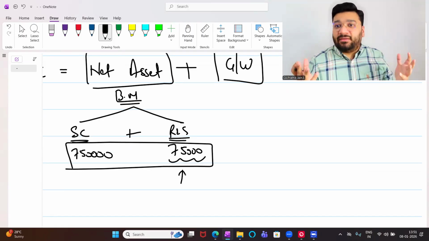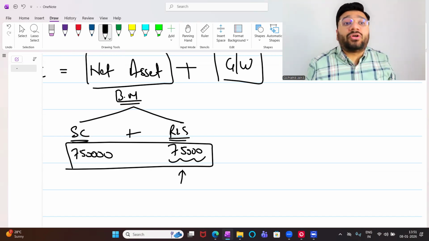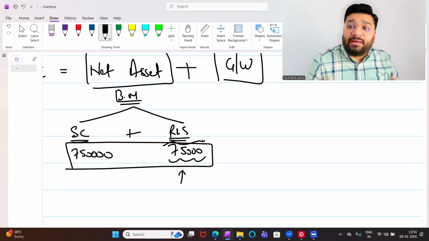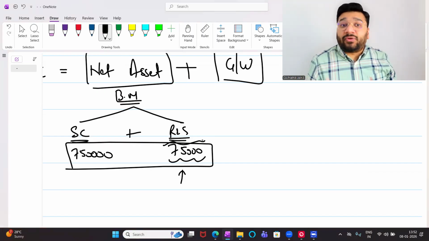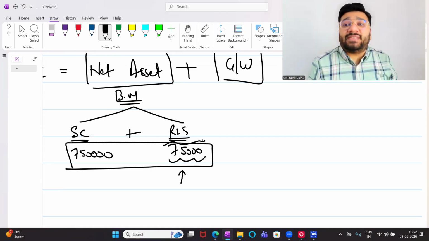Because of any genuine reason. Maybe the company wanted to use this money for expansion purpose. But ultimately, this money belongs to whom? X. It is X's money, X's hard-earned money. It has been retained in the business as reserve and surplus for expansion purpose. So right to receive is of whom? X. Now, X is going to sacrifice the share in favor of H Limited.